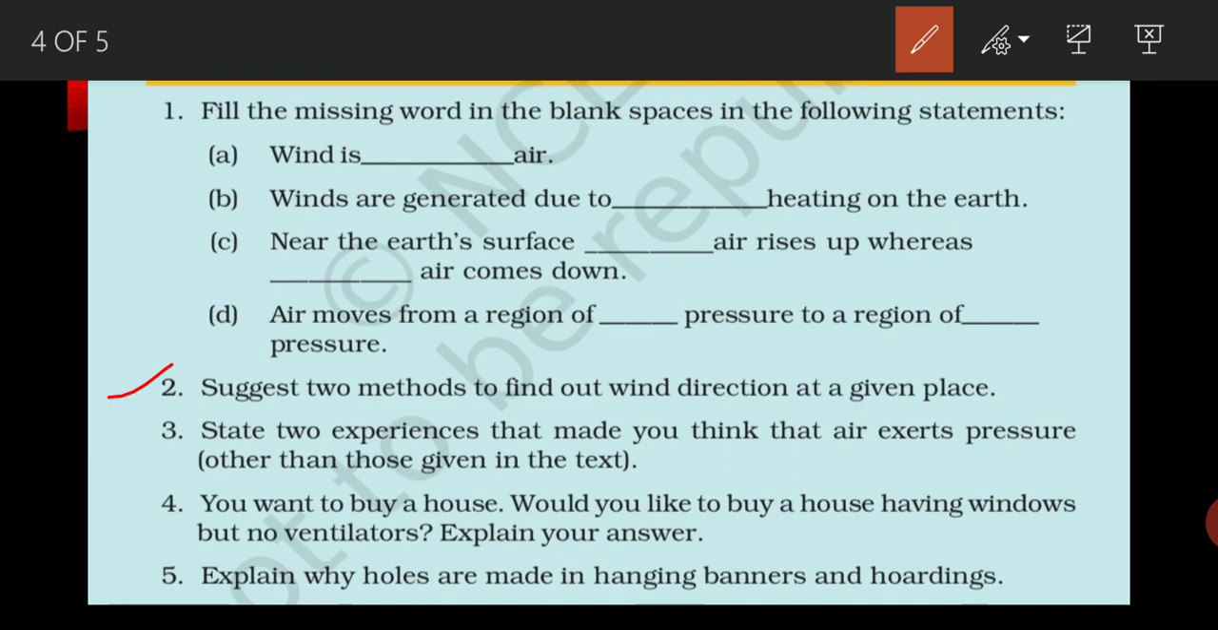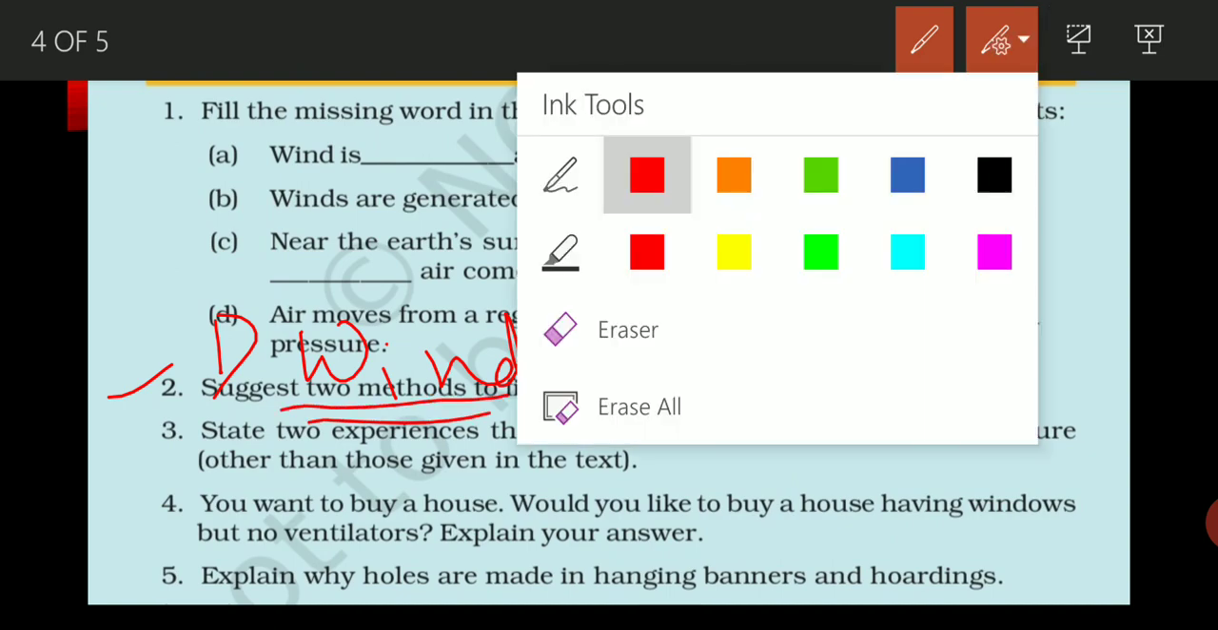Now question number 2: suggest two methods to find out the wind direction at a given place. Students, here you can write different answers, whatever method by which you can see the direction of wind. You can write a large variety of ways, but a few of them I just want to introduce. The first one, if you remember, I told you is the wind vane. The wind vane is the instrument which we use to know the direction of wind. Wind vane is also known as weather vane. Okay, this may be first.